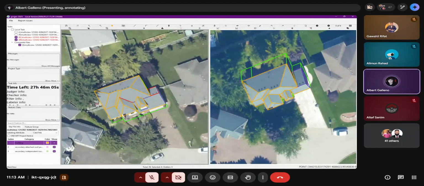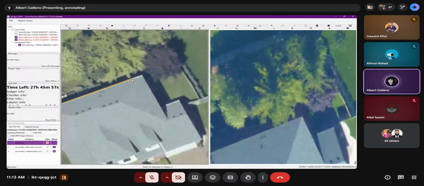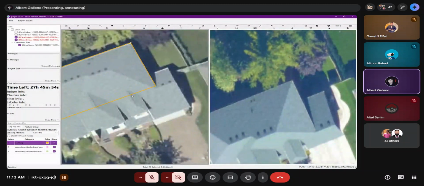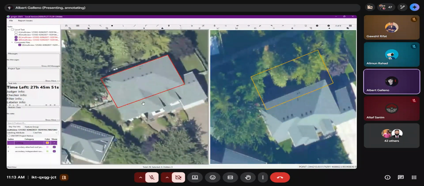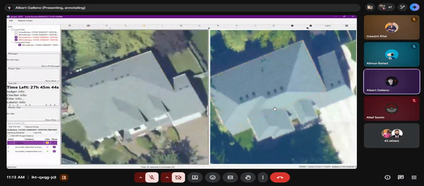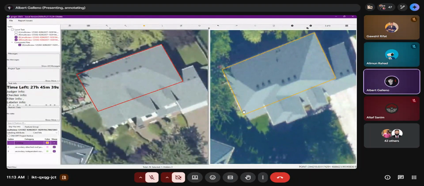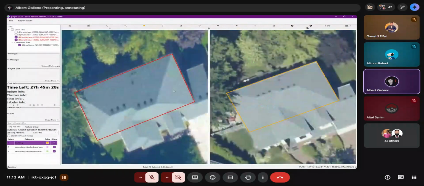Okay, so for this kind of image, guys, it is the same strategy. Okay, we need to make sure that our first main base is a perfect square or a perfect rectangle. Do not forget about that. Okay, just like this. And make sure that the edge of this roof ridge is in the corner of your box, right? I think we can use this one.